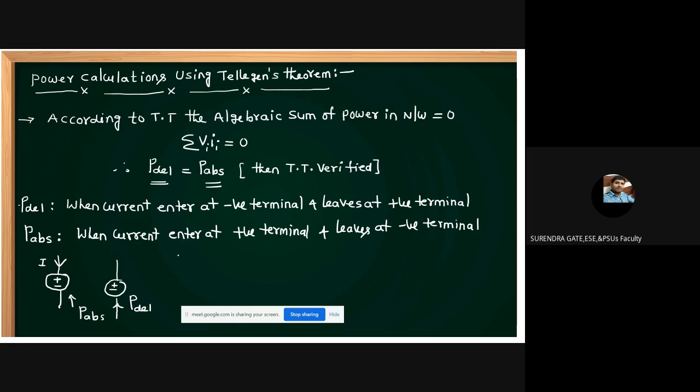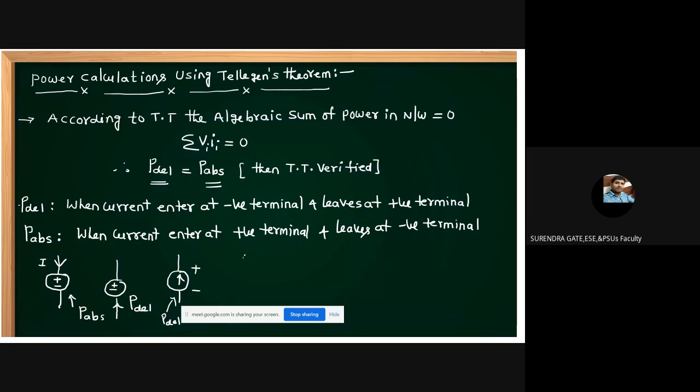And now with respect to current sources. This is the current source direction. Based on KVL, it may be plus minus or minus plus. For example, plus minus is given, to satisfy KVL. Now take this arrow: the current is entering at the negative terminal, which means power is delivered.